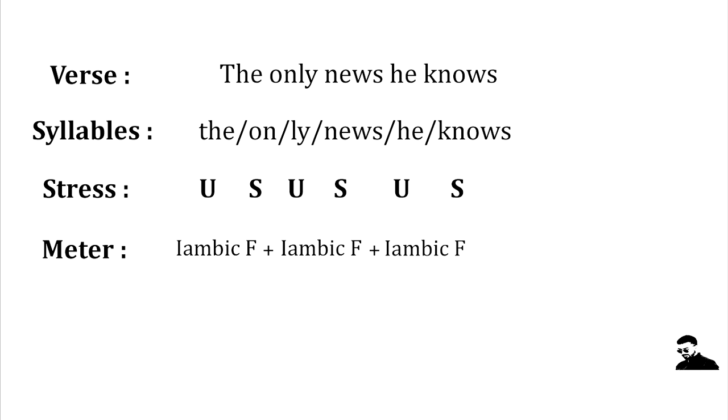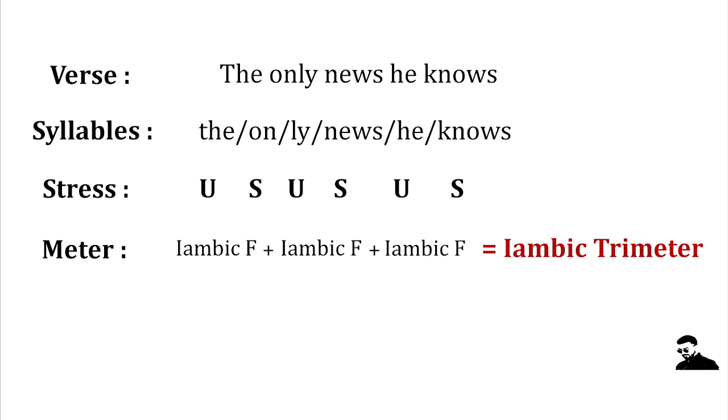And that will lead us to the second step of this stage, which is identifying the meter. And as we have said, the meter is measured by the number of feet. And here we have 3 feet, so it is a trimeter. And to be more precise, an iambic foot plus an iambic foot plus another iambic foot is an iambic trimeter.